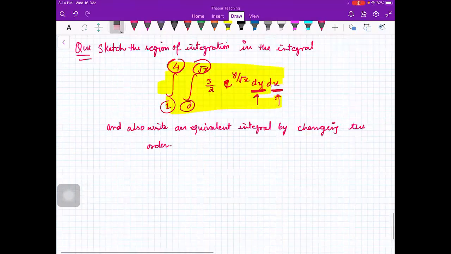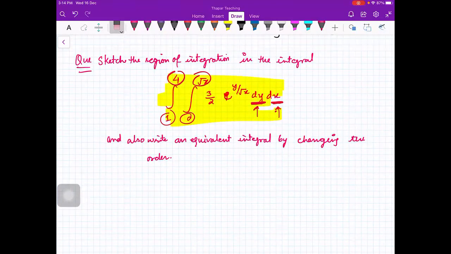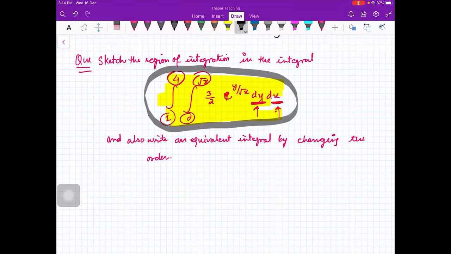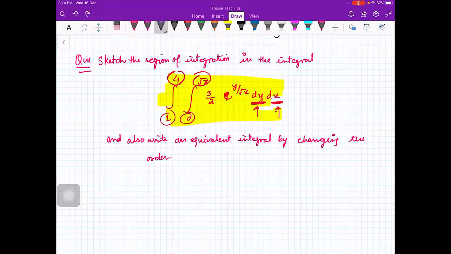Yes, ma'am. Okay, so let's read the statement again. Sketch the region of integration in the integral. So this is the integral given to you, and we have to sketch the region of integration, and then find the equivalent integral by changing the order. Fine. So let us do this. Can you tell me what is the region of integration?